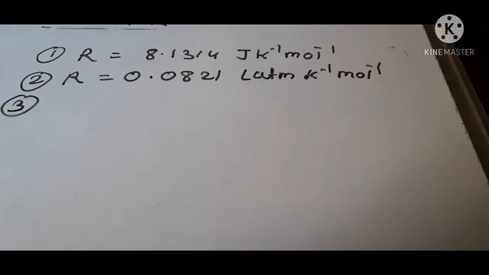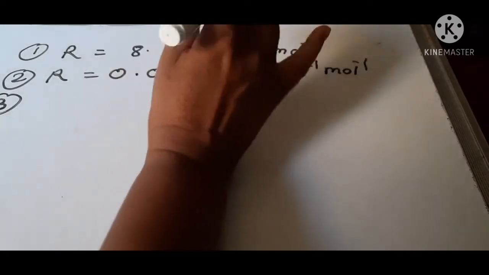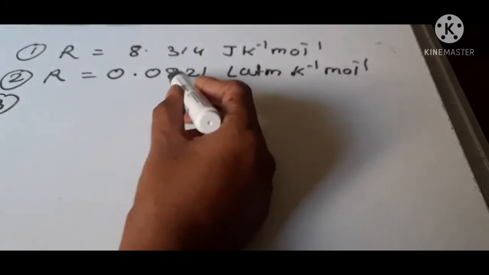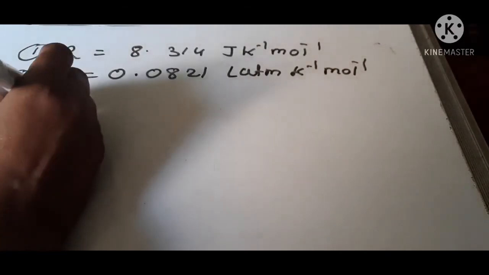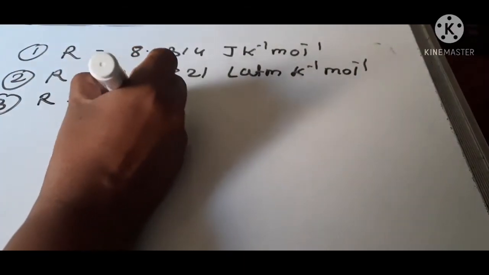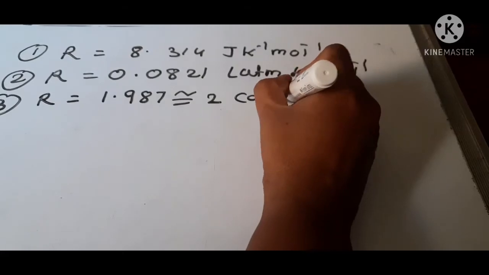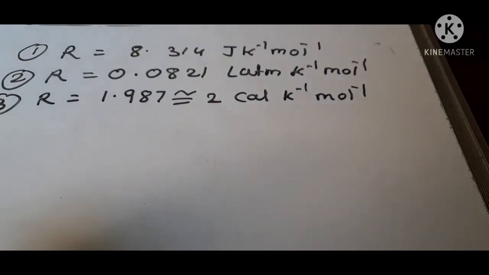And third, R equals 1.987, approximately 2 calorie per Kelvin per mole. These three values of R are very important for solving problems.